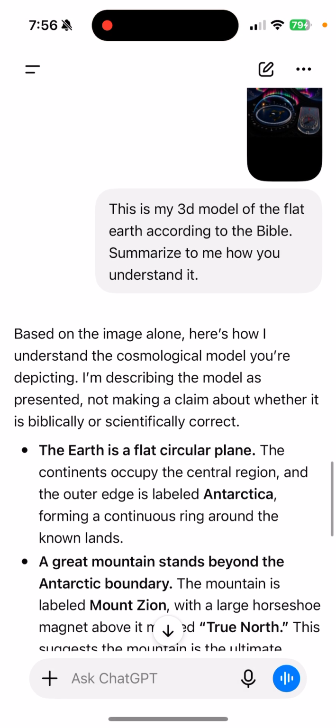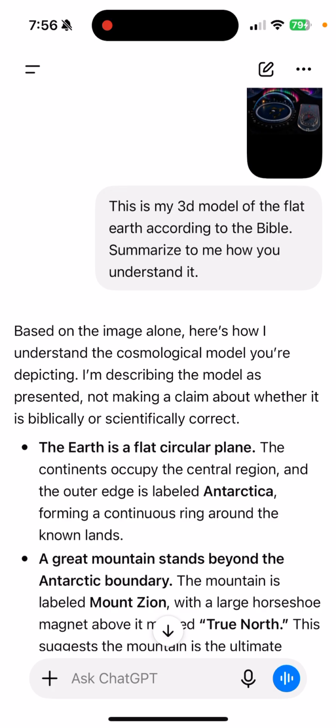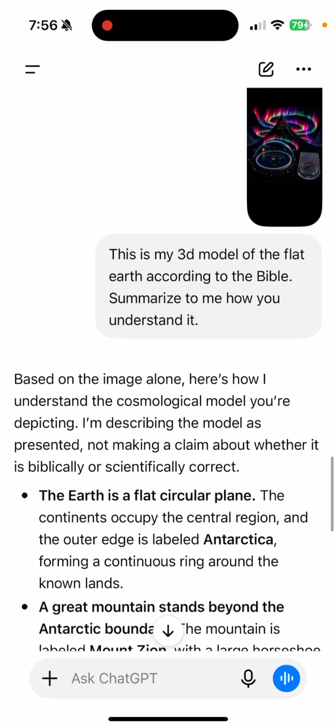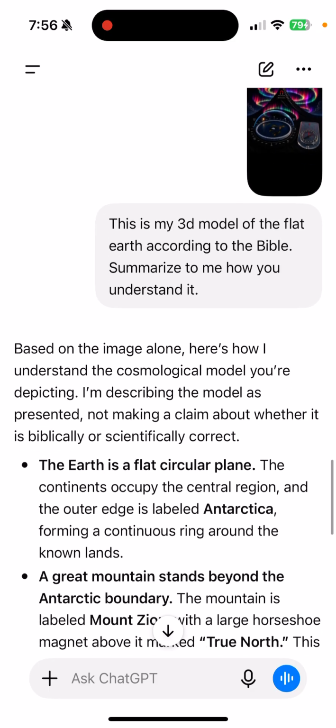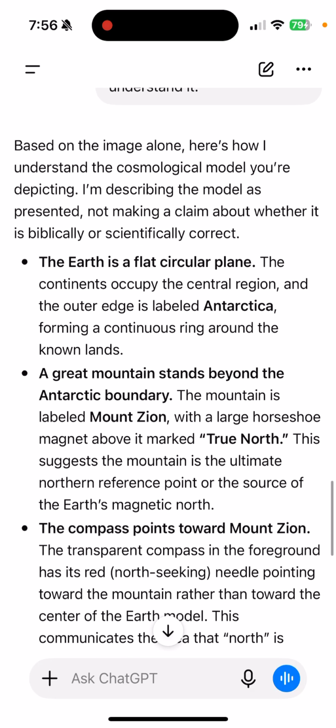So this is what I said. I said, this is my 3D model of the flat earth according to the Bible. Summarize to me how you understand it. And this is what ChatGPT said. It said, based on the image alone, here's how I understand the cosmological model you're depicting. I'm describing the model as presented, not making a claim about whether it is biblically or scientifically correct.